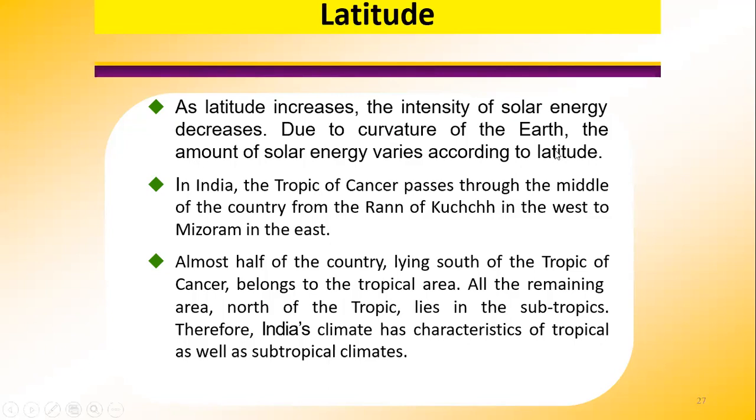Almost half of the country lying to the south of the Tropic of Cancer belongs to the tropical area, and the rest of the country that lies to the north of the Tropic of Cancer belongs to the subtropical area. Hence, India's climatic conditions have characteristics of both tropical as well as subtropical climates.